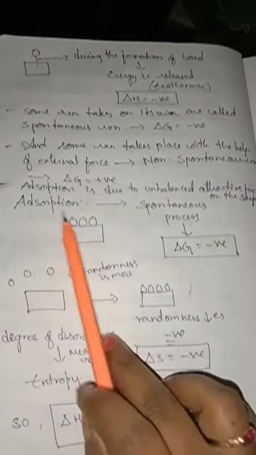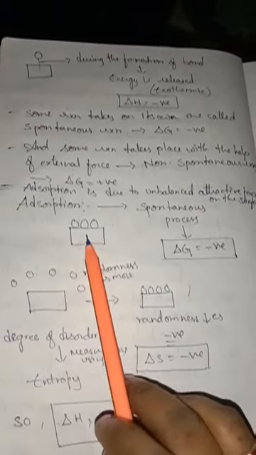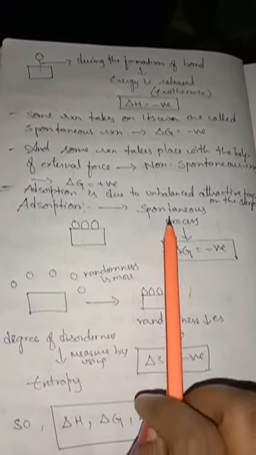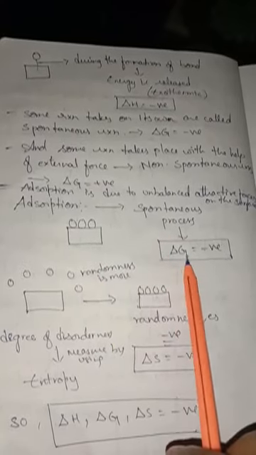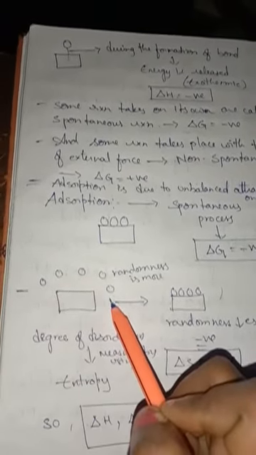So look here, adsorption is going to take place. So this reaction is a spontaneous reaction, on its own it is happening. So when it is a spontaneous reaction, the delta G value will be negative. Understand? So look here, I have taken a small solid particle. Here some molecular species are present. Understand? Molecular species are present.